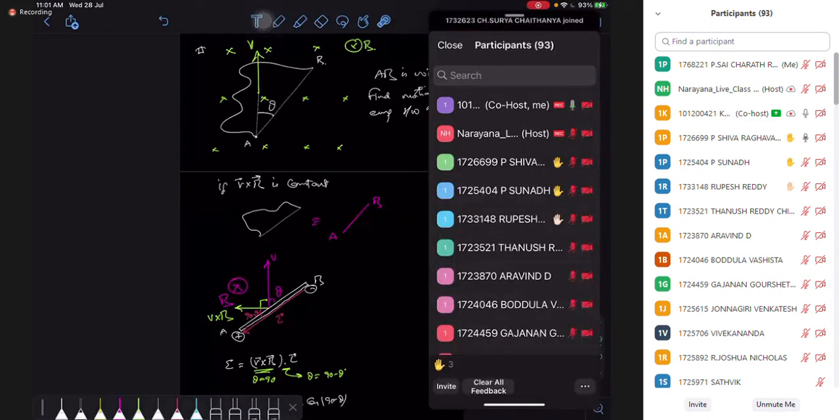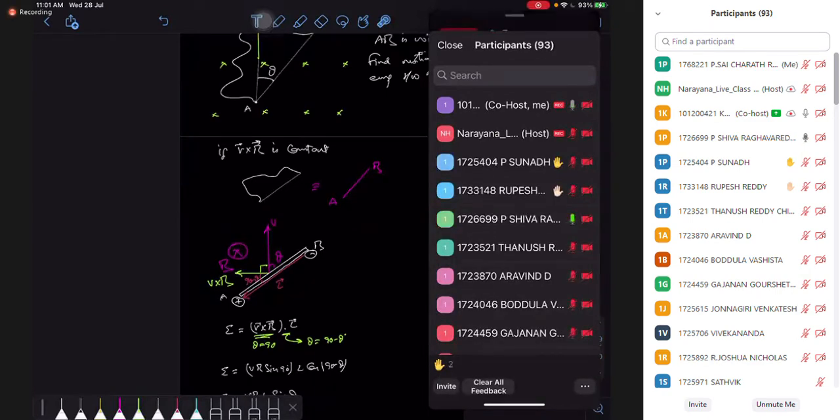Sir, I didn't understand why you have taken A as positive and B as negative. A as positive and B as negative. Acha, what I told you, tell me. What is the criteria? Along V cross B, positive will be. In the direction of V cross B, positive will be.